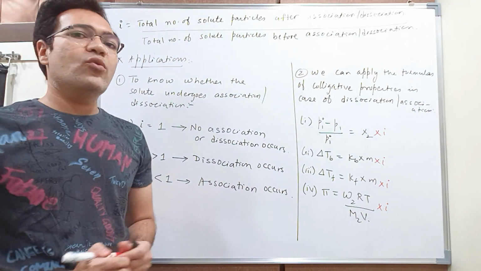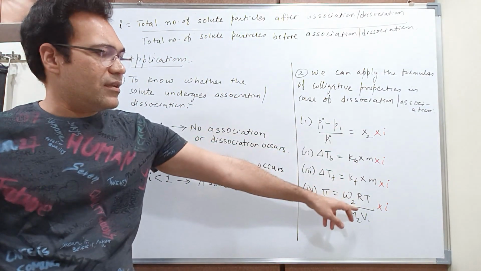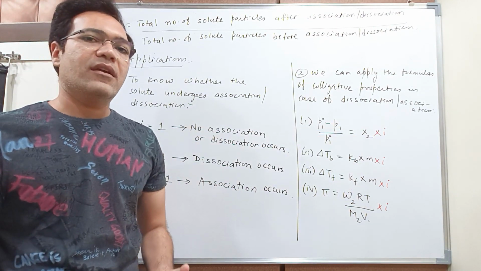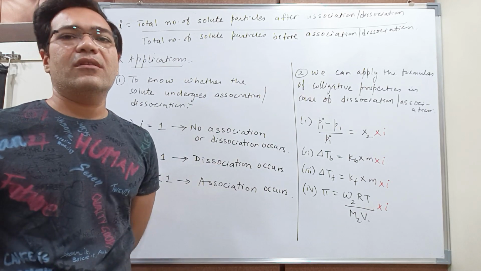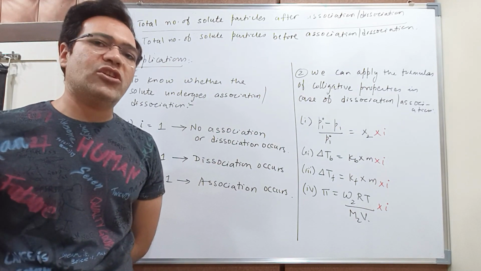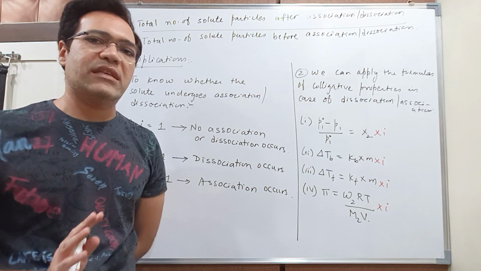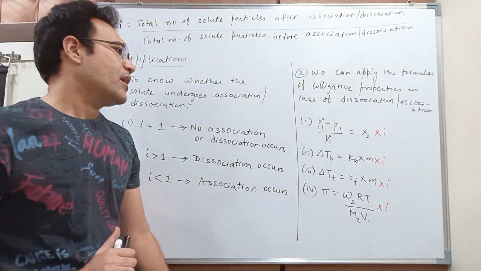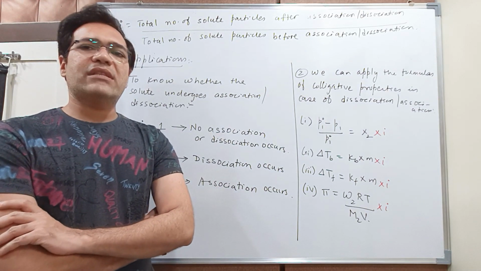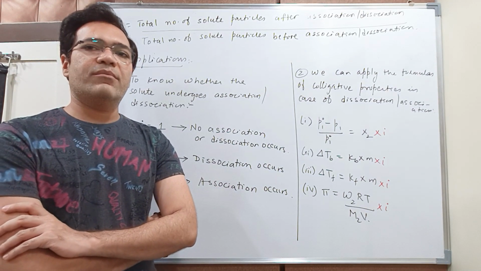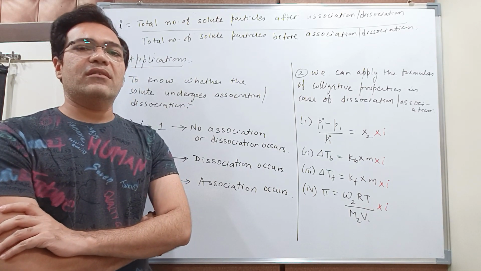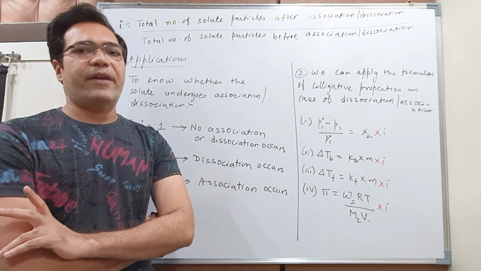So when you multiply these formulas by Van't Hoff factor, they can also be used for electrolytes, whether it is dissociation or association. In both cases it can be used. Now generally, many students face difficulties in this topic because they don't understand where they should multiply Van't Hoff factor.